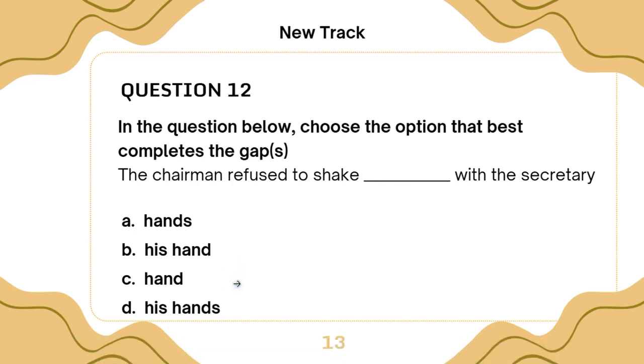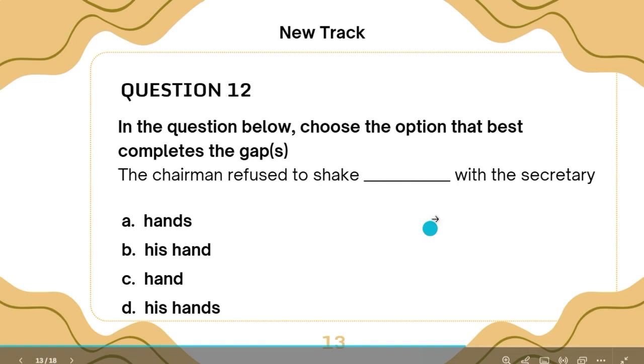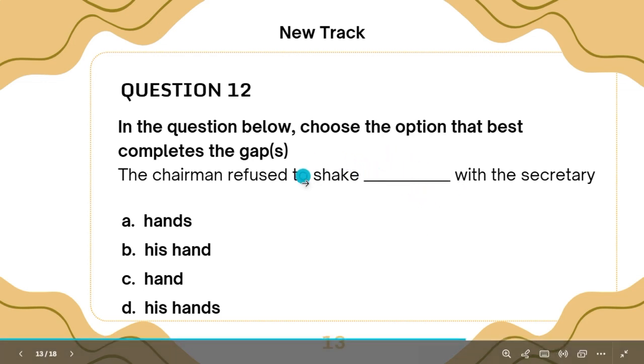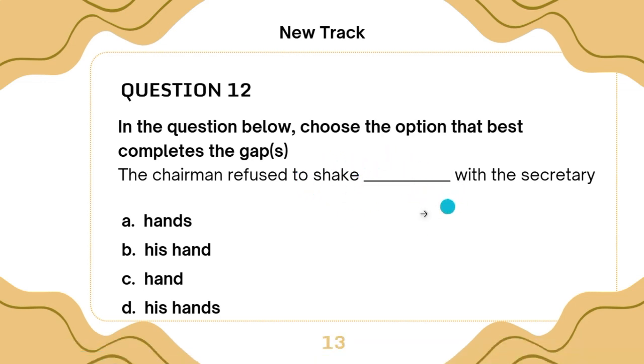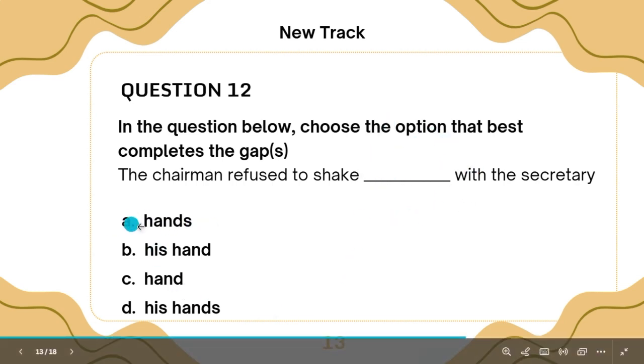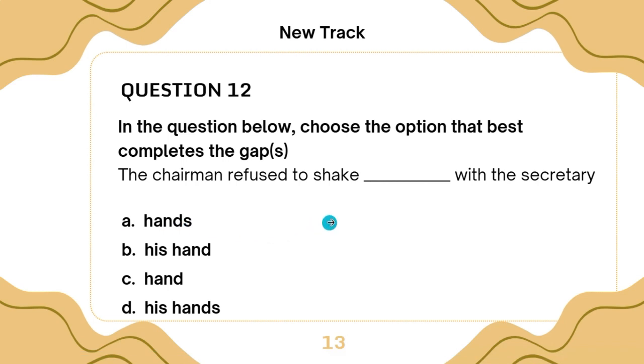Remember, subject-verb agreement. Singular subject goes with singular verb. Plural subject goes with plural verb, irrespective of whatever is close to the gap. So the subject is singular, chairman. It will attract a singular verb. And singular verbs always go with S. So the best option, the right option, is option A, hands.